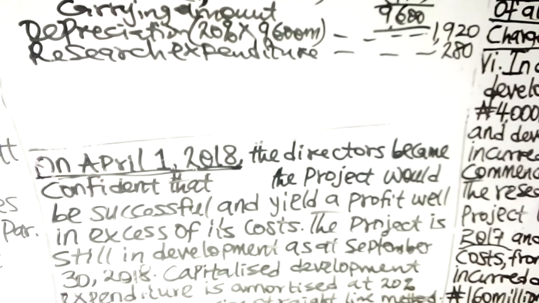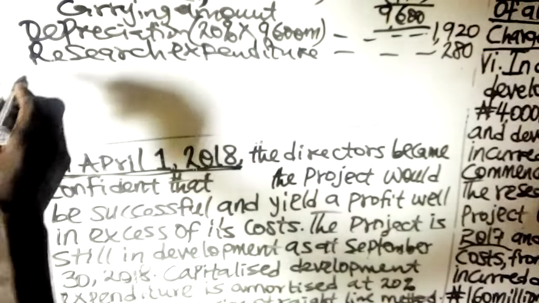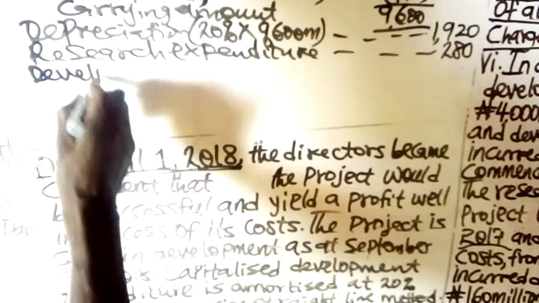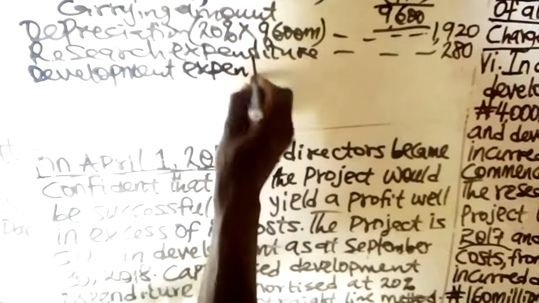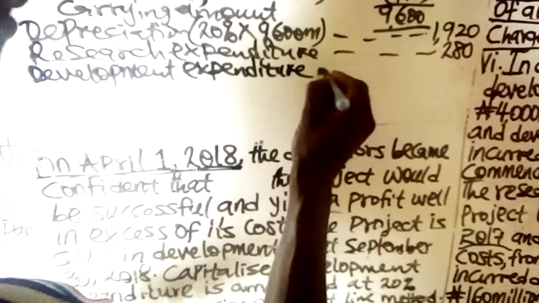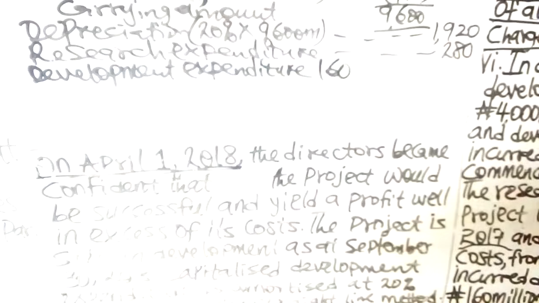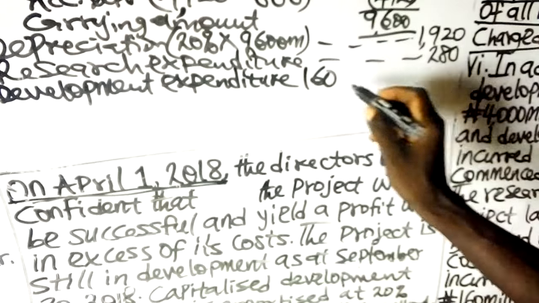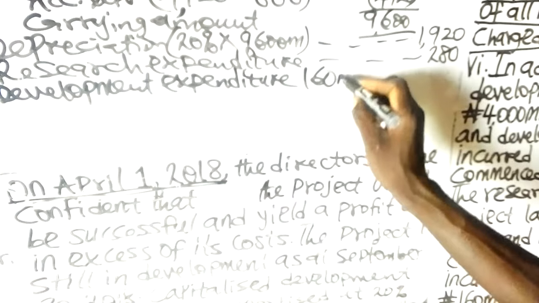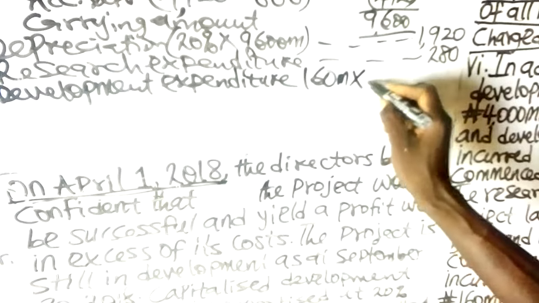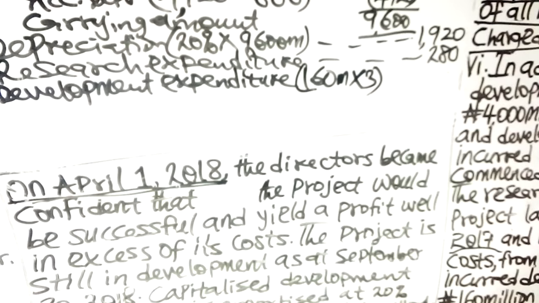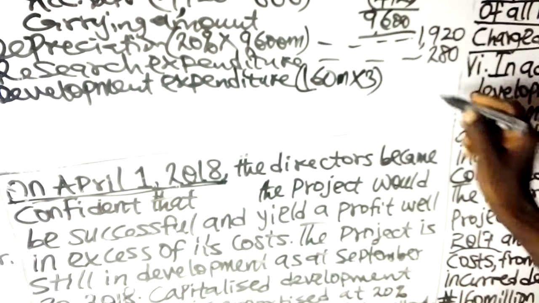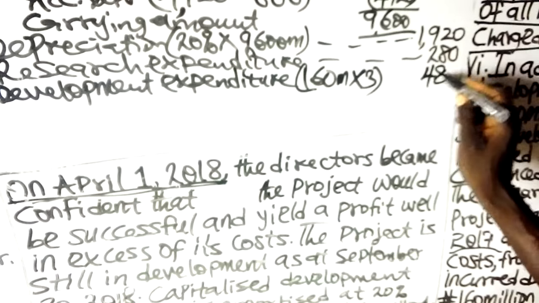Development expenditure, the one incurred in the uncertainty phase. The development expenditure is 160 million per month, and the uncertainty phase is January, February, March, which is 3 months. So we have 160 million times 3, then we have 480 million. That will also be expensed.